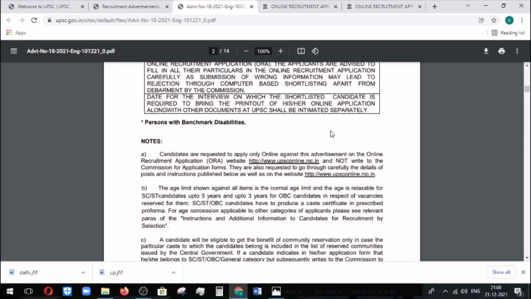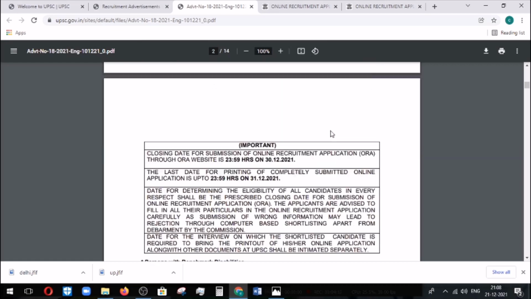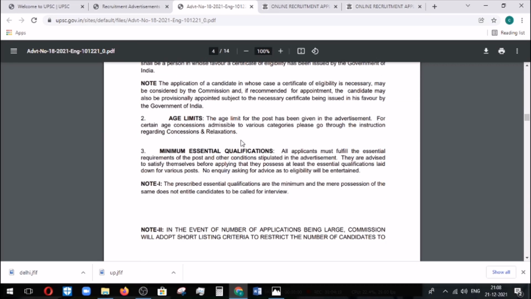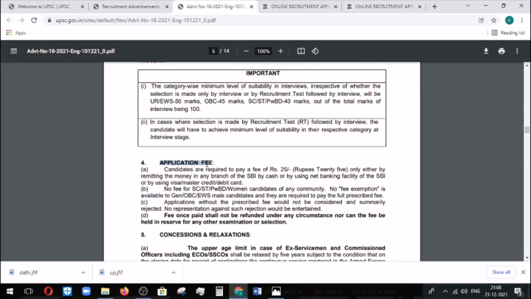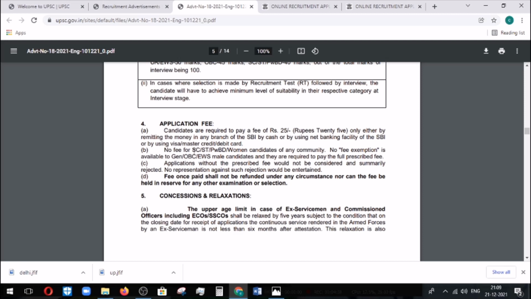And the main thing which you need to know is regarding the fees, the examination fees. So that will be listed out now. So the application fee is rupees 25, which you need to pay either by using the SBI, by cash, or by using net banking facility. And there are no fees for the following candidates. That has also been mentioned here. So please, those who belong to these categories, please make a note of it.